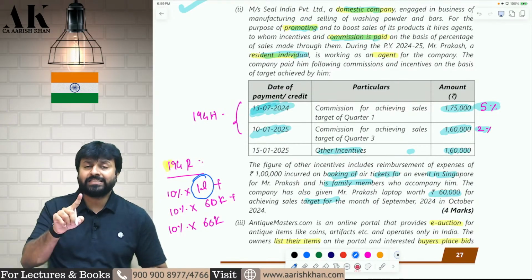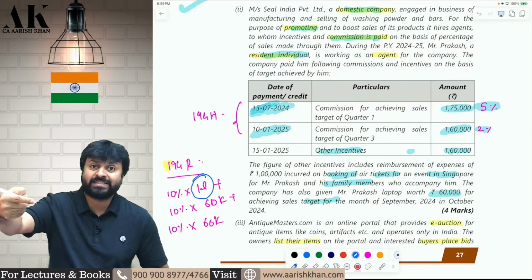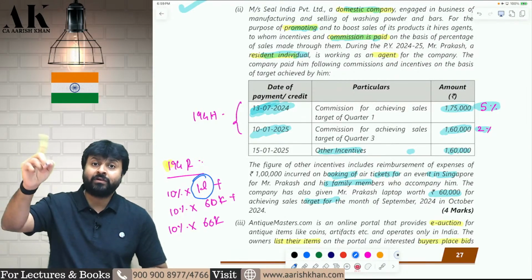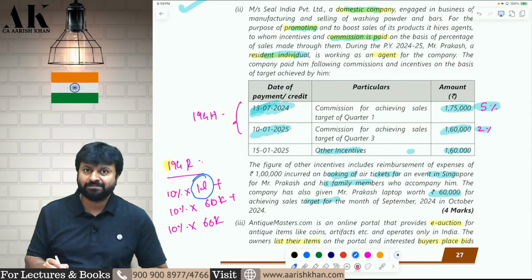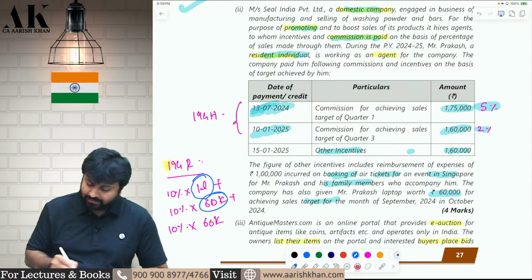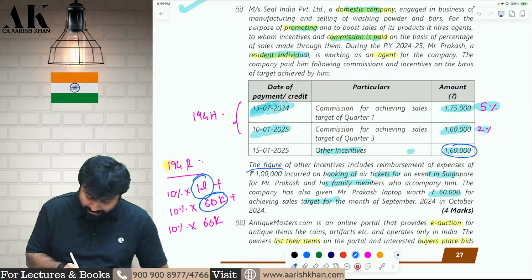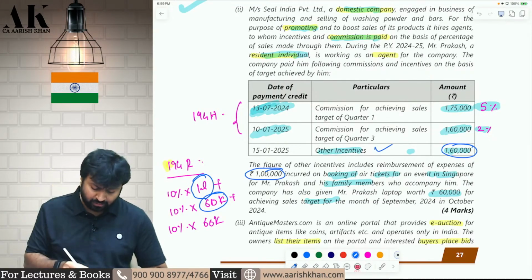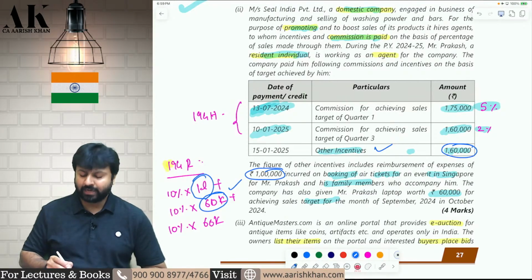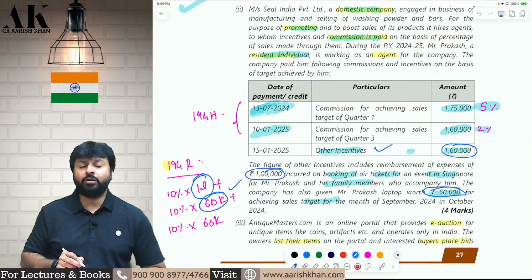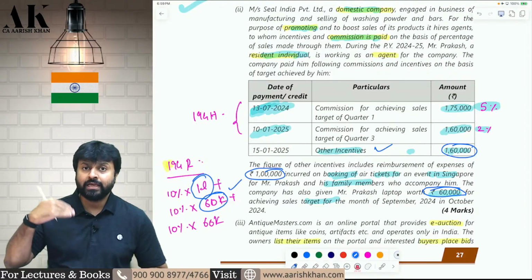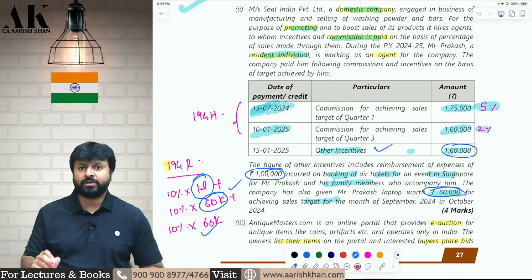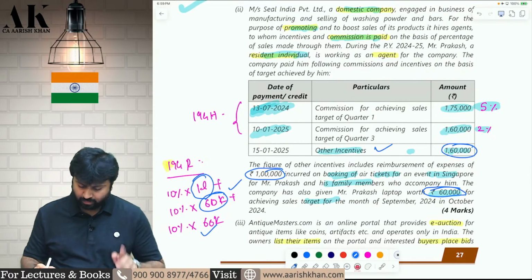That is a benefit and perquisite passed on in business on which TDS under 194R will be applicable at the rate of 10%. Apart from that, out of this 1,60,000, 1 lakh is the ticket and 60,000 is other incentive. On that other incentive also, there will be a TDS of 10% under 194R. You are also giving a non-monetary incentive of 60,000 rupees in the form of a laptop. So, that will also be subject to TDS at the rate of 10% under 194R. I hope it is clear to all of you.